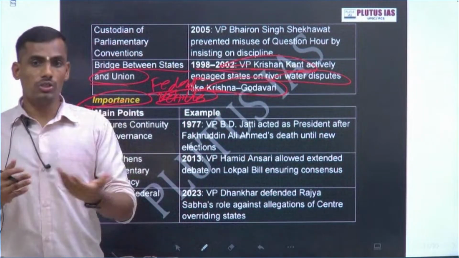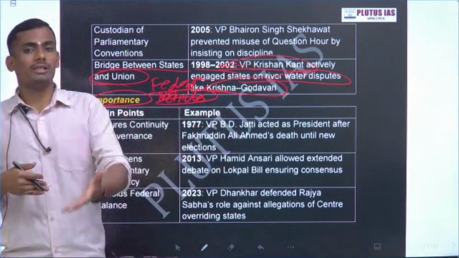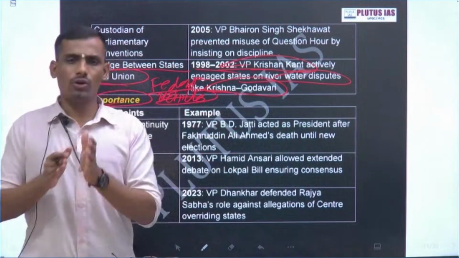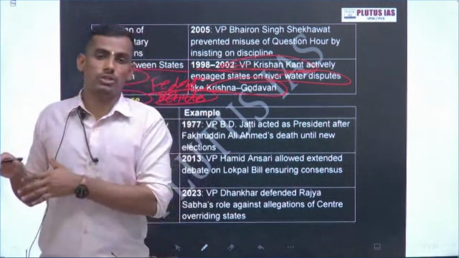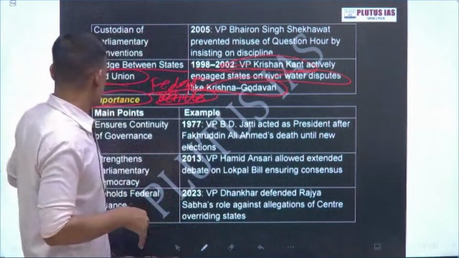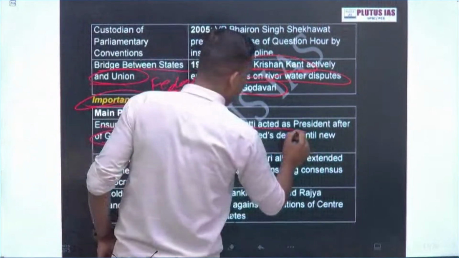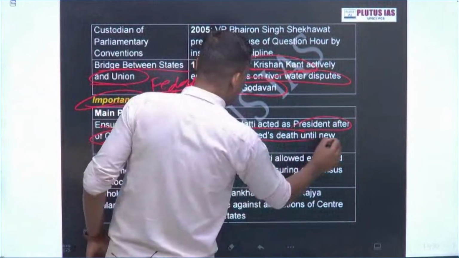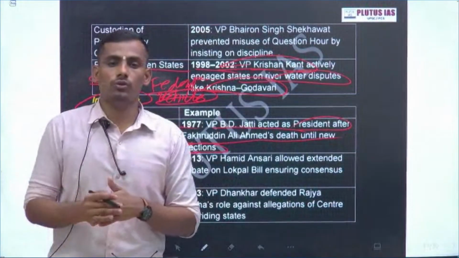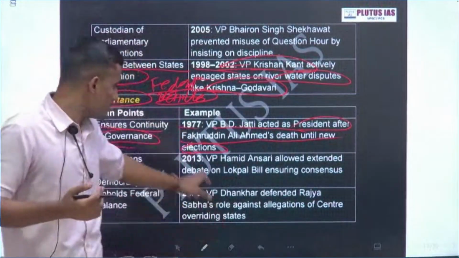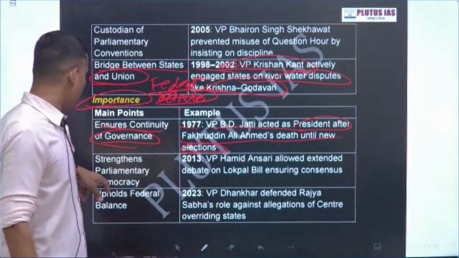Now, the importance of this office. What is the importance of this office? We have the roles, and the roles and importance are more or less the same, but you should mention importance separately, so it gives uniqueness to your answer. So what is this importance? Ensure the continuity in governance. BD Jatti acted as president after Fakhruddin Ali Ahmed's death. Continuation of the policy: there should be someone to take care if the president is unavailable. This is the example, 1977.